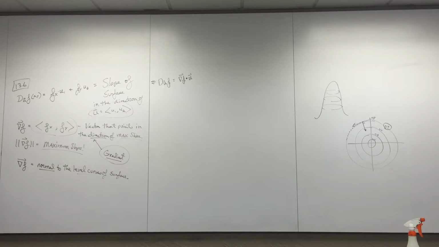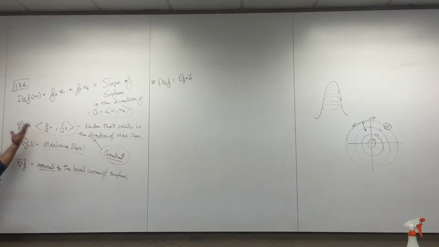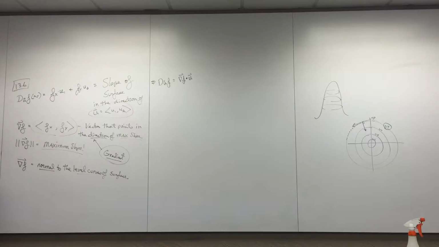By the way, what if I wanted to climb down the mountain at the steepest rate? This gradient points in the direction of maximum slope. How do I go down the mountain at the steepest descent? This is the steepest ascent. What would be the steepest descent? The exact opposite of this, right.